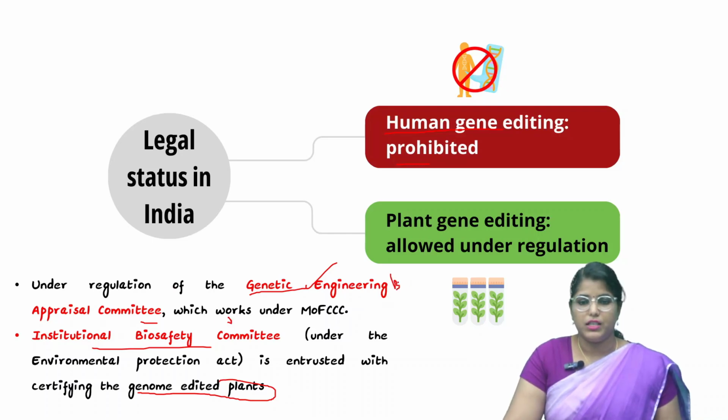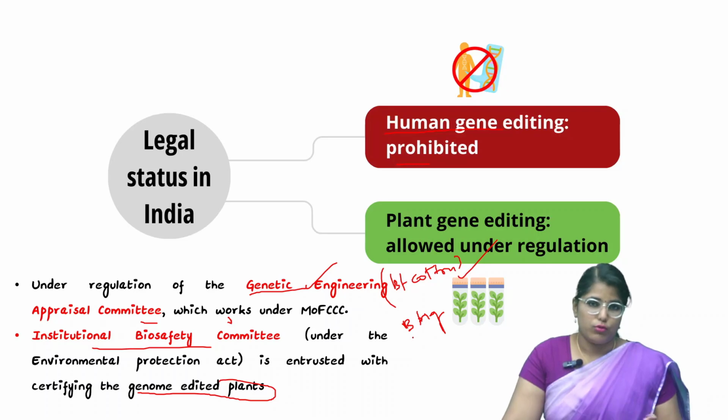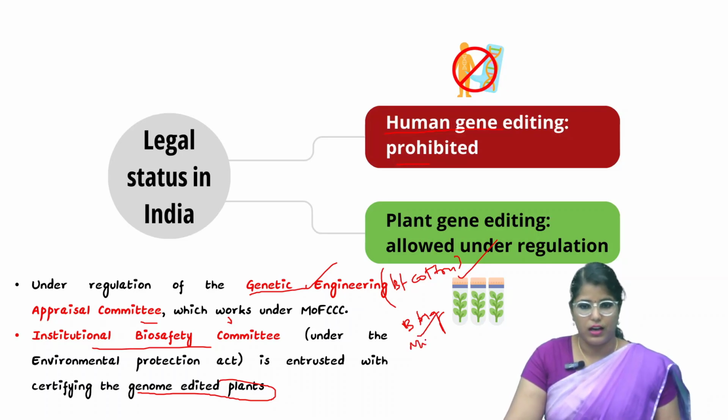So far only BT cotton, which we cannot consume anyway, has been approved for cultivation. Many farmers are cultivating it in India. Apart from BT cotton, we have other crops as well, like brinjal, and as we saw, mustard, which is in the approval process. So this is regarding the legality of gene editing in India.